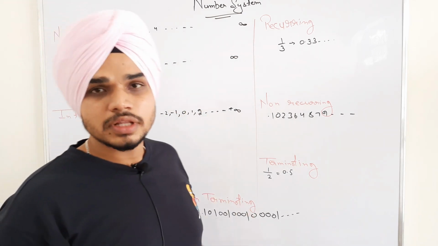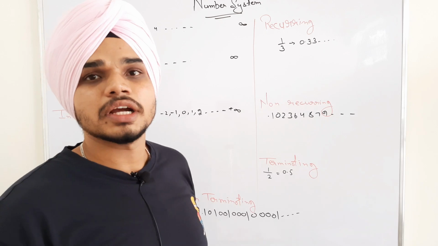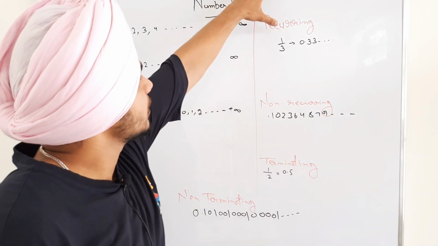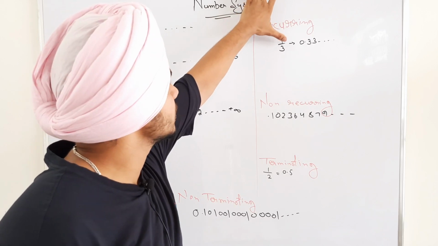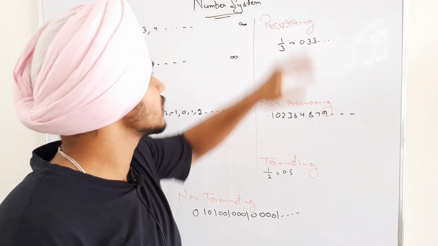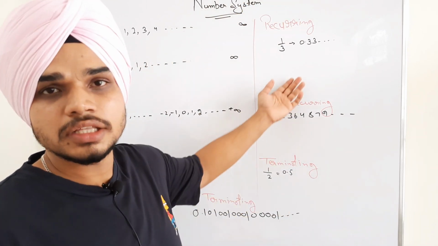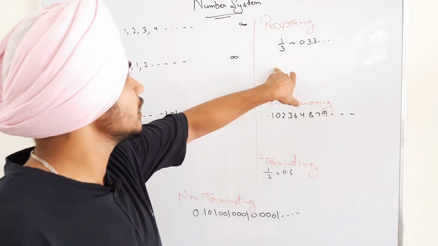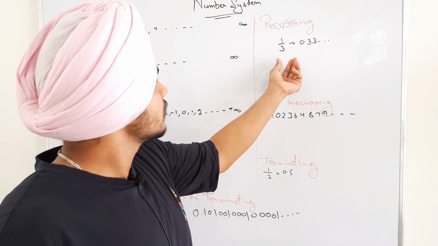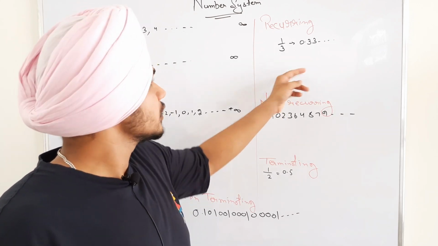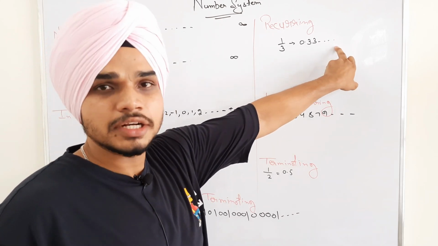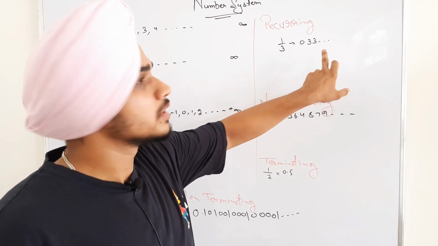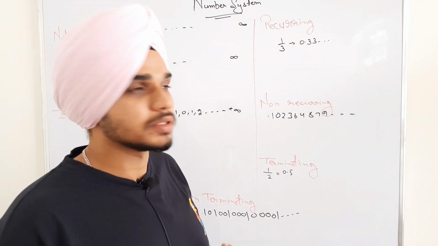Now next is the term recurring. What does it mean by recurring? Let us suppose I have 1 by 3. When we divide 1 by 3 we get the result 0.333 and it keeps on moving continuously. Thus recurrence means the digit, when we divide, does not completely divide the number, but it starts repeating itself. That type of number are recurring numbers.